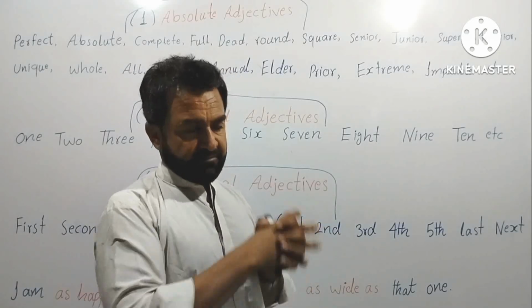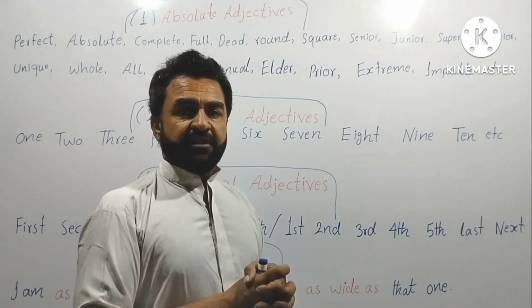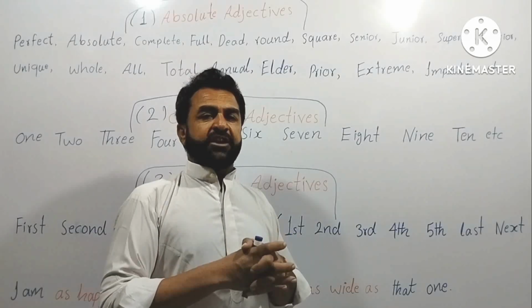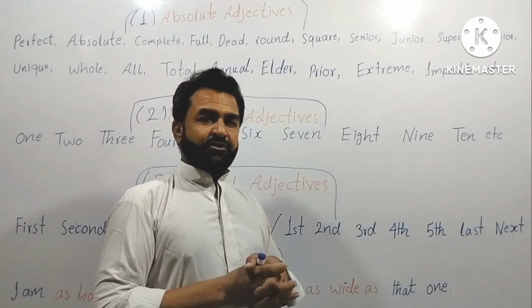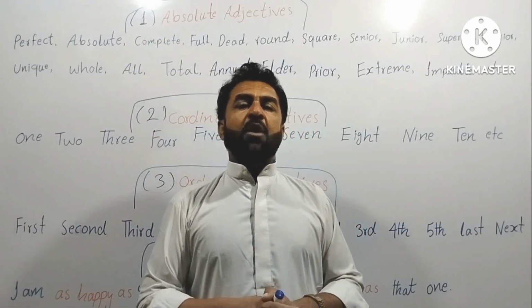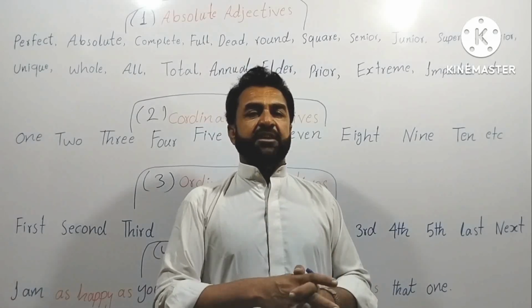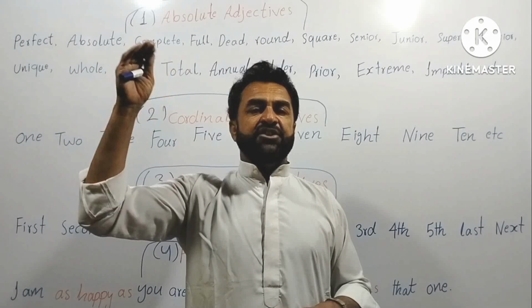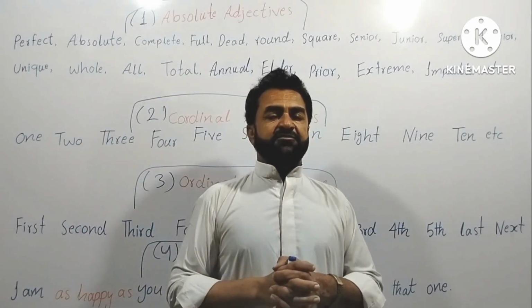Not only these words, there are many more. These are just examples for making you understand the concept of absolute adjectives. Now I think you have understood why they don't take degrees with them: because they have reached the last stage.